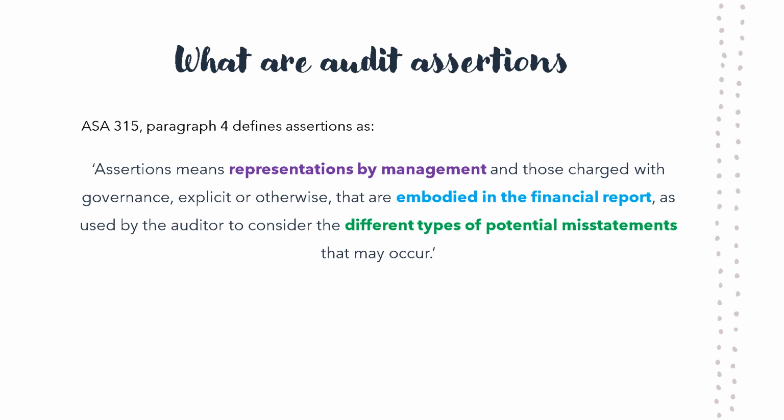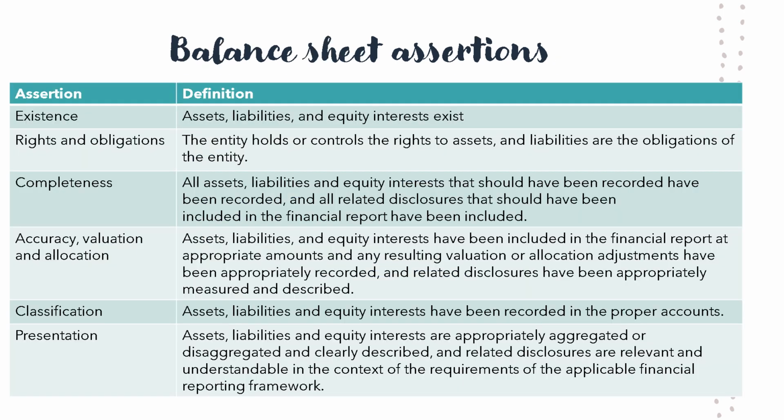So let's consider what these assertions are, bearing in mind that there are two different types of assertions, those which relate to the balance sheet and those relating to the income statement, and then bring them back to this definition. As an auditing lecturer, I can say with confidence that students always get confused on the assertions that relate to the balance sheet and those that relate to the profit and loss. I cannot emphasize enough that you need to be very careful in your assessments when selecting your assertions, as they do differ between the two financial statements. So let's start with the 6 assertions relating to the balance sheet.